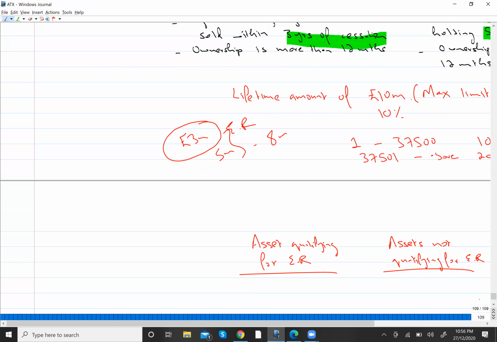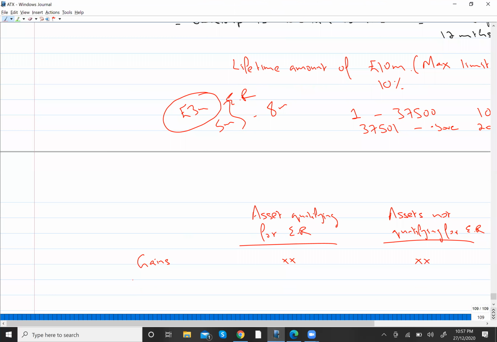Okay, so what you have to do is you will just record the gains. I will record the gain of assets qualifying for ER separately, and I will record the gain of assets not qualifying for ER separately. Okay, so I have recorded the gain. Now what I have to do is minus the annual exemption.